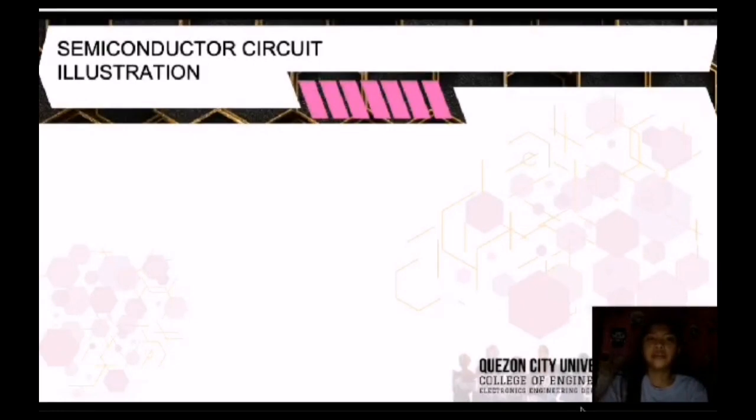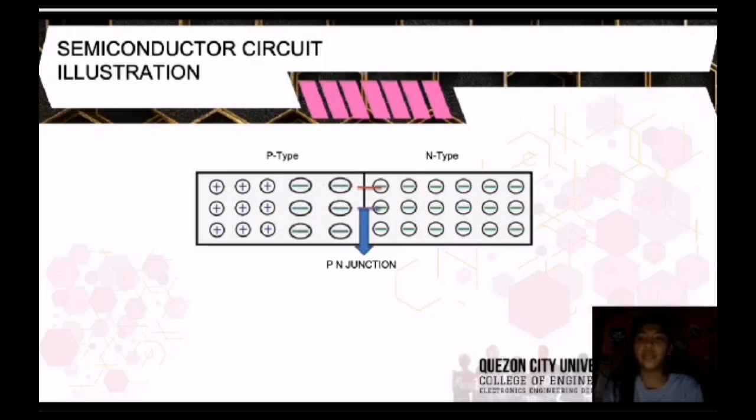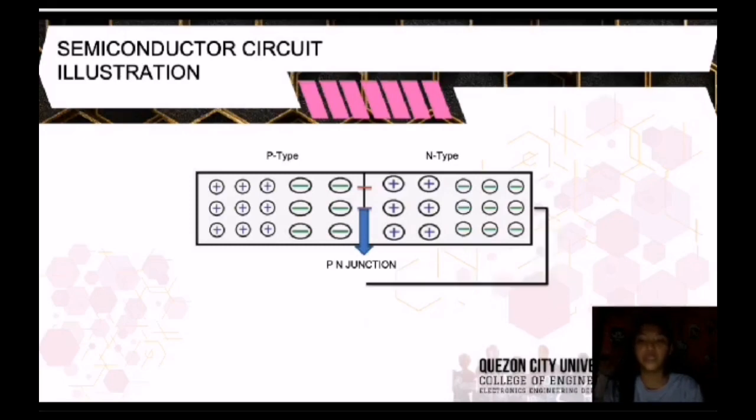And now I'm discussing the semiconductor circuit. We have the P type, the positive charge, and the N type, negative charge. This part is the PN junction, where the P type and the N type combine. The electron is available in the N region, and the hole is available in the P region. In this space charge region, the movement gives rise to the diffusion current, and also we have forward bias.